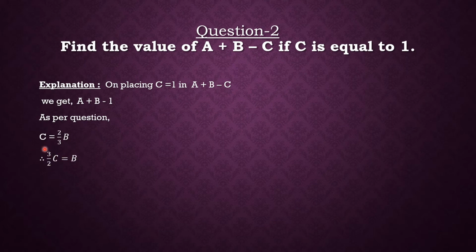So B can be taken as 3 upon 2C is equal to B. Then 3 upon 2, instead of C, we will write it as 1. And then we got the value of B, which is 3 by 2. Then we will find the value of A. In order to find the value of A,